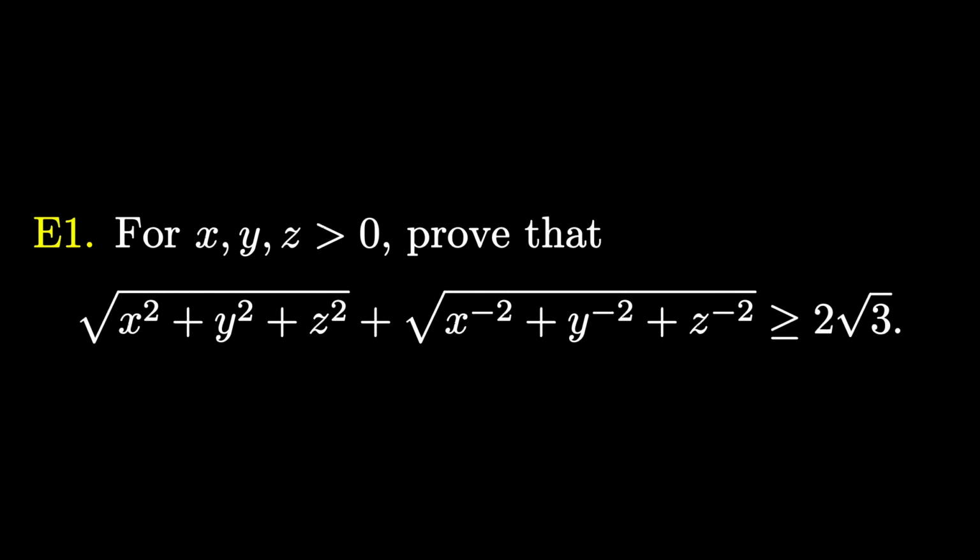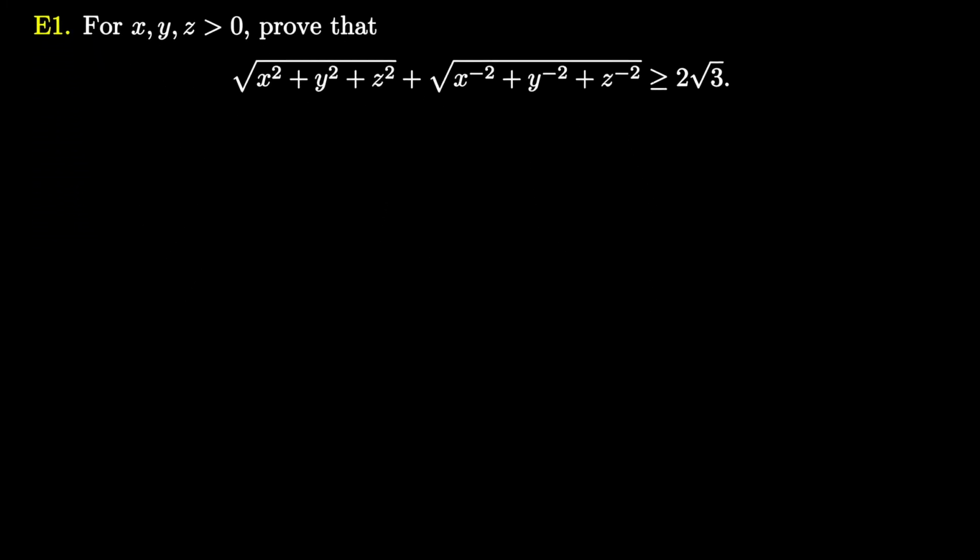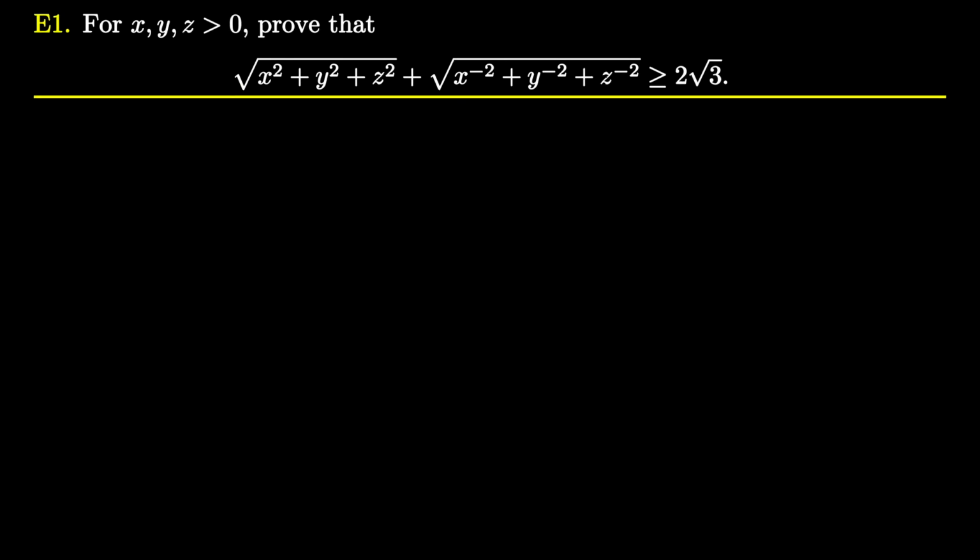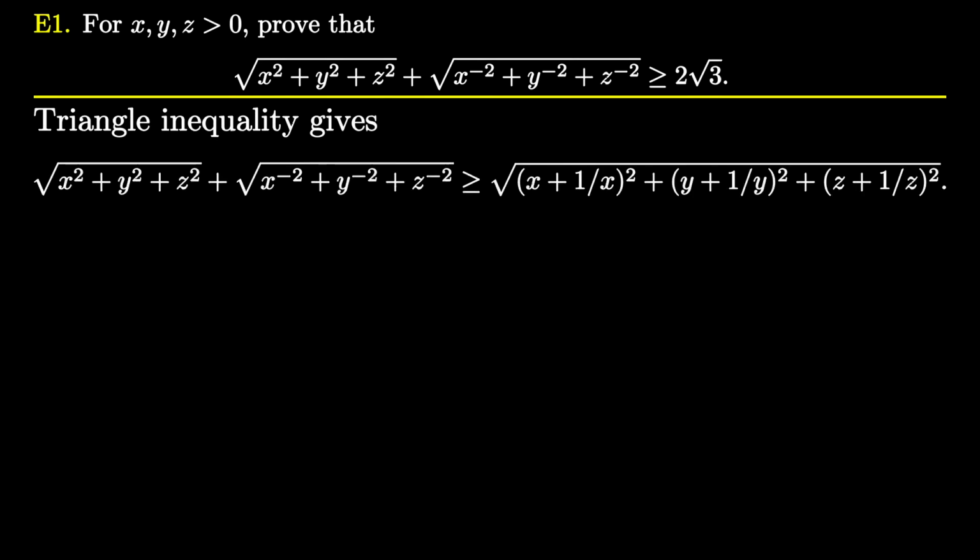Where should we start from? Is this inequality suggesting any approach? The answer is yes. The inequality contains the sum of two square roots. It is a strong hint to use triangle inequality. Let's do it. We get this inequality. Now what? The RHS is not even close to what we want. What should we do next?